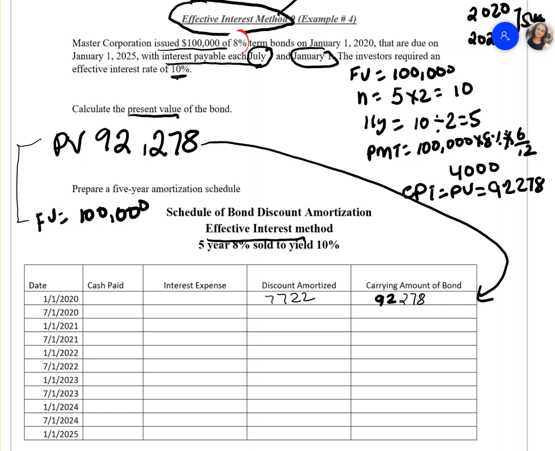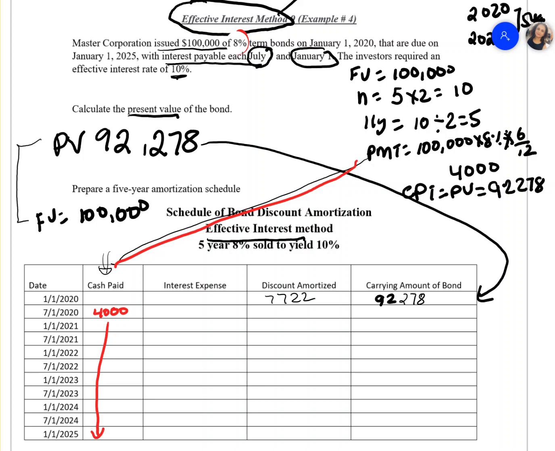I just rounded in this question to make it a little easier to follow. Your cash payment does not change. What is your cash payment? It's the payment that we calculated, which is right here. So it's going to be 4,000 every semi-annual payment.